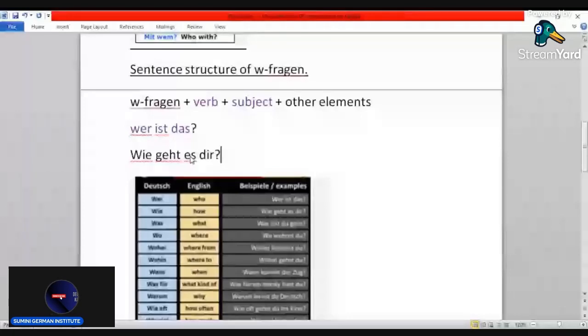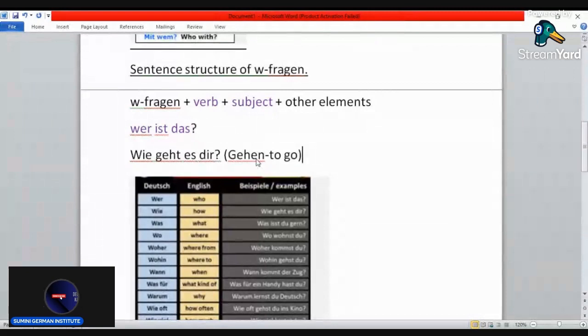You cannot translate each word, because wie is how, and geht comes from the verb gehen, and it means to go. So you cannot just translate directly in this case, because it means how are you.